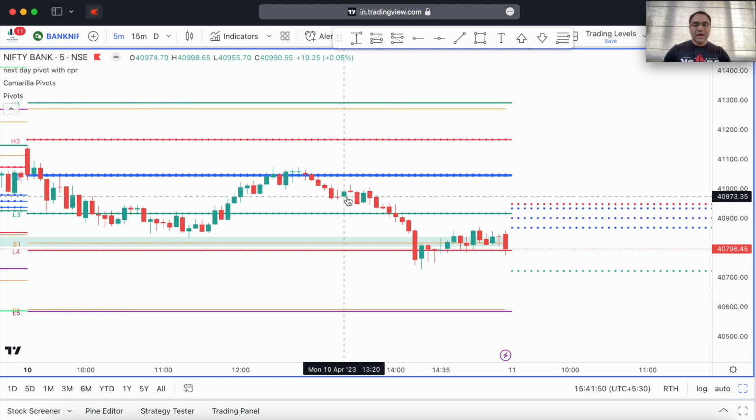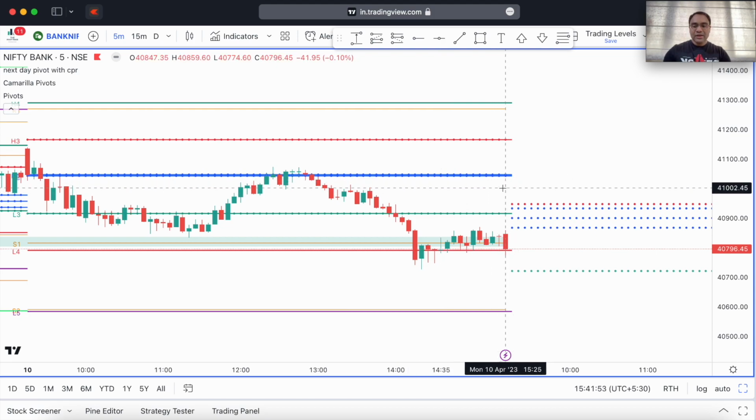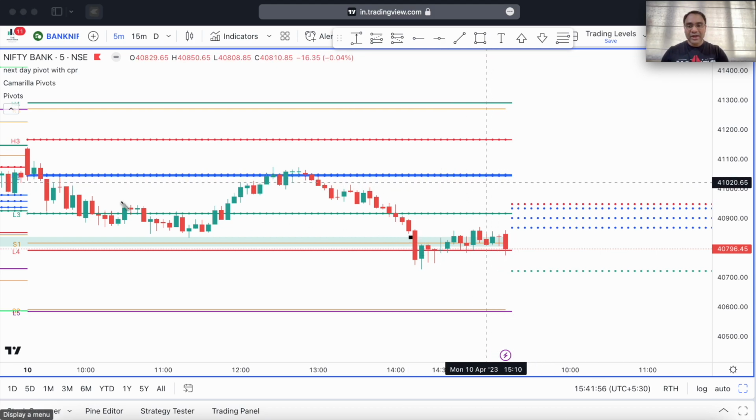So the market went kind of sideways, and then you can also see that the market actually came down here. It tried to break through the S1 L4 level, which was this level here, but since the market today was falling right from here and it went very late to the L4 pivot, that matters. Usually if the market opens beyond the L4 pivot, or it goes down and takes out the L4 level a little earlier in the day, say around 10:30 or 11, then you would find a day which is trending, and it will most probably go and hit the L5 level. But that did not happen today.